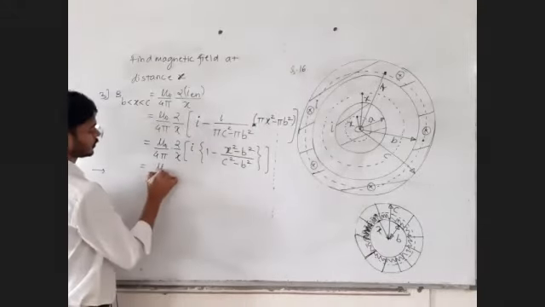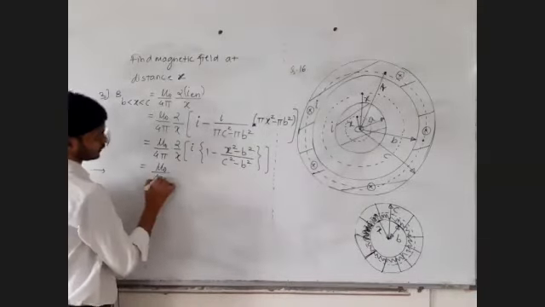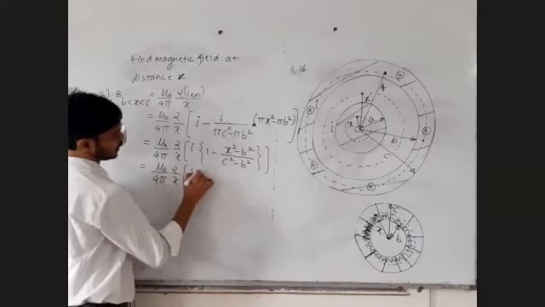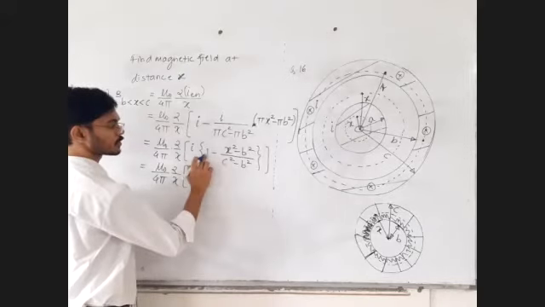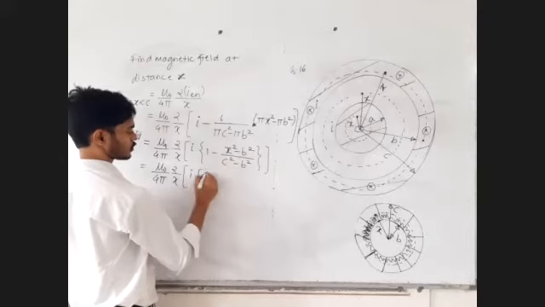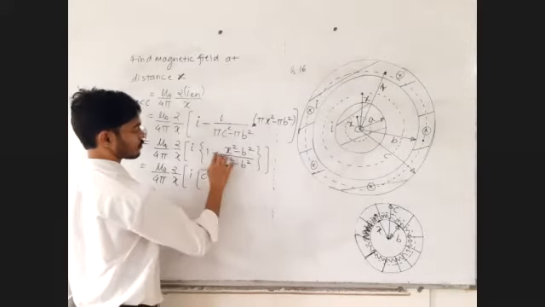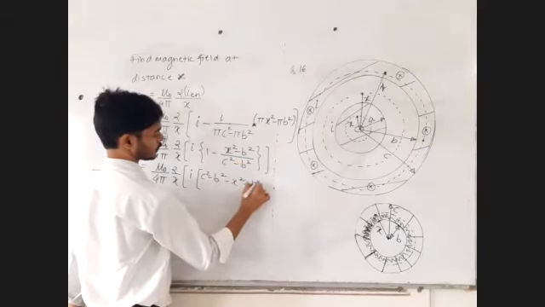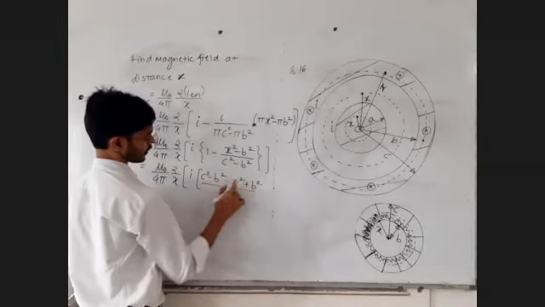So that will be equal to mu 0 upon 4 pi, 2 upon x, in the bracket I into bracket c square minus b square minus x square plus b square upon c square minus b square.